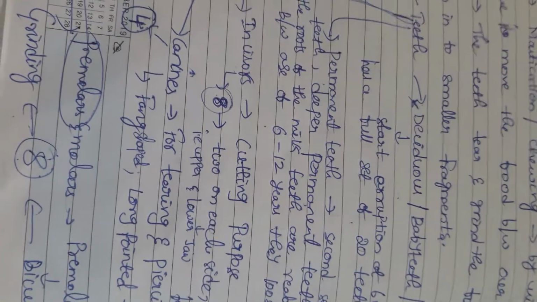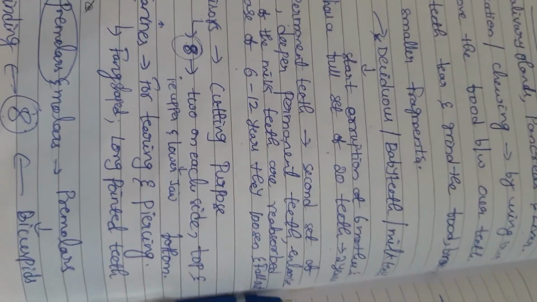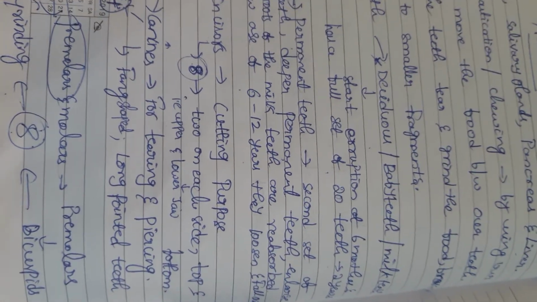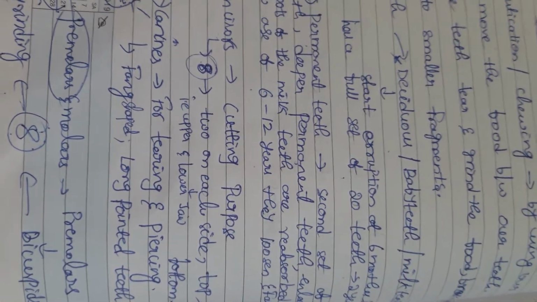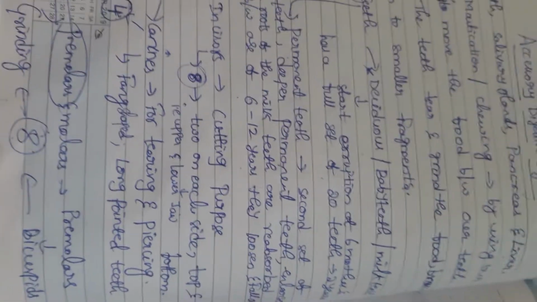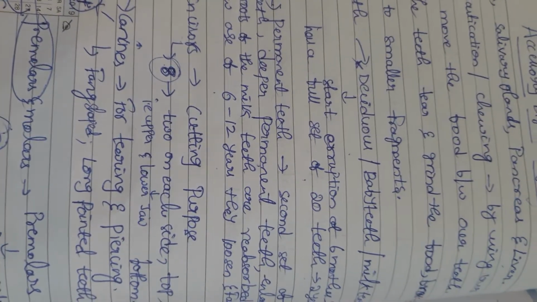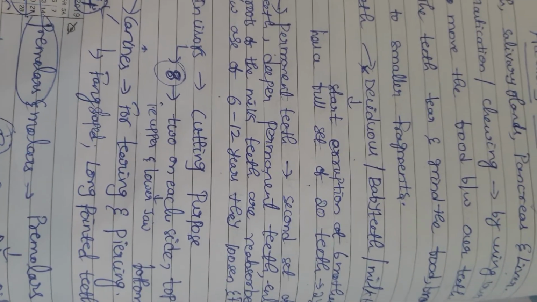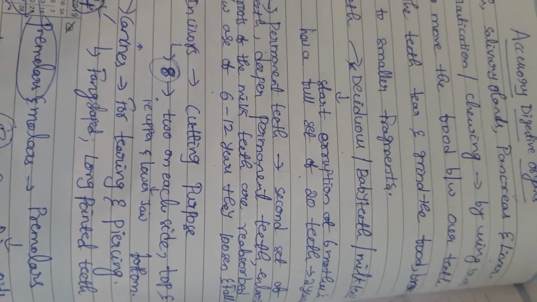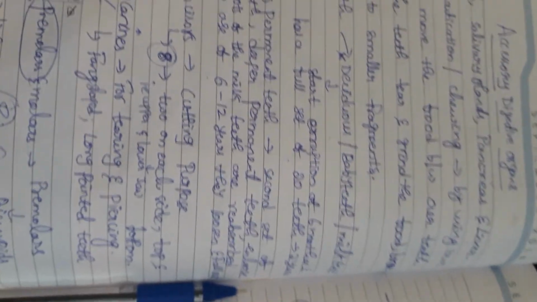Mainly at 6 months of age we have teeth called baby teeth, deciduous teeth or milk teeth, which start erupting at the 6th month. The full set of 20 teeth is completed at 2 years.